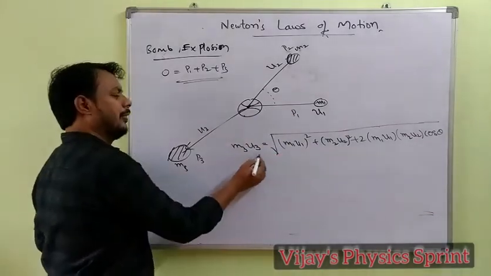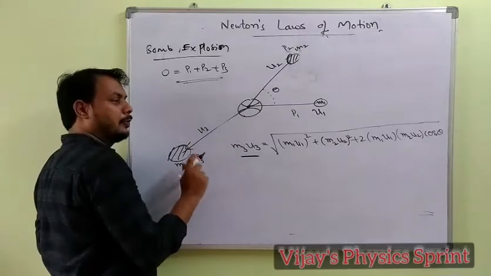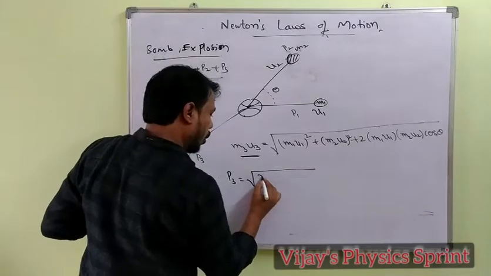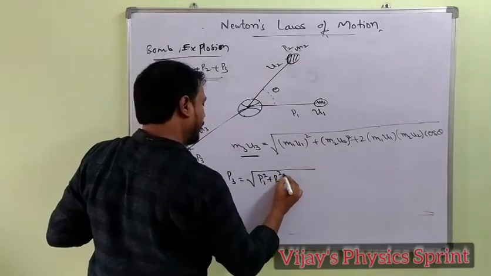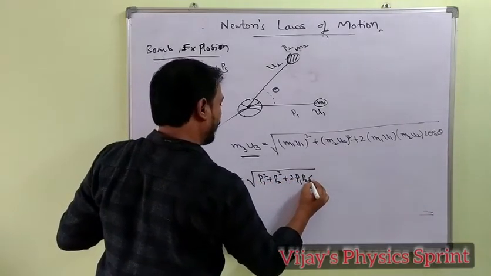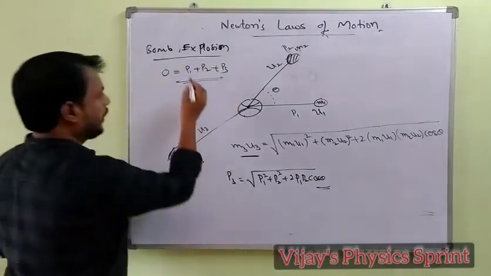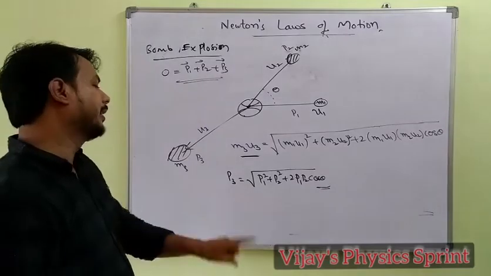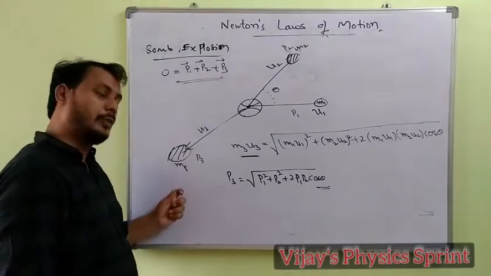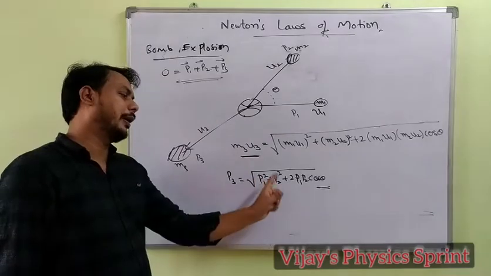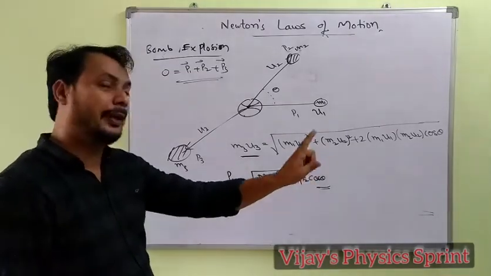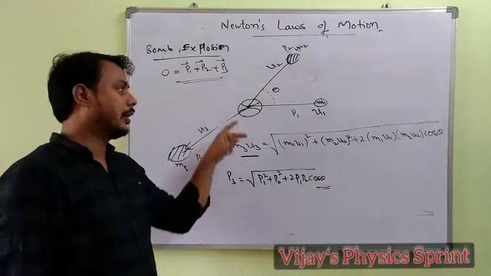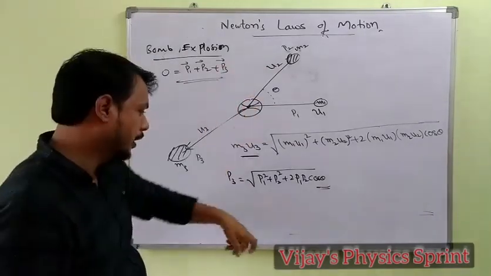Based on that, we will derive the third piece momentum, that is P3 equal to root over P1 square plus P2 square plus 2 P1 P2 cos theta. This is the vector representation, total momentum equal to 0. I am calculating the magnitude of the third piece momentum, P3 equal to root over P1 square plus P2 square plus 2 P1 P2 cos theta. Based on the parallelogram of vectors, two vectors acting from the same point, so the same concept is applied here.